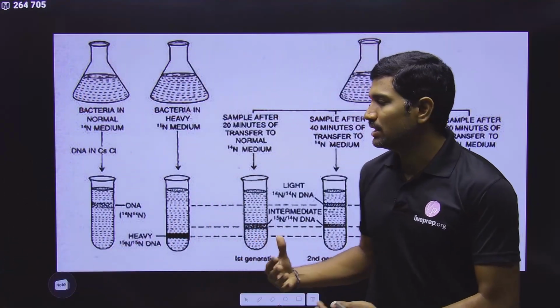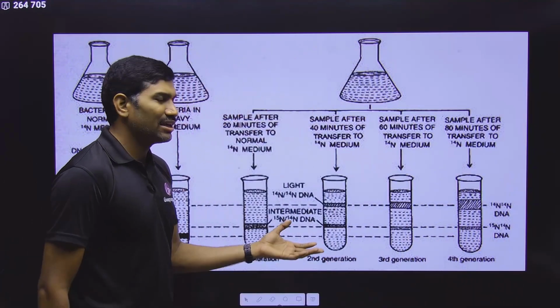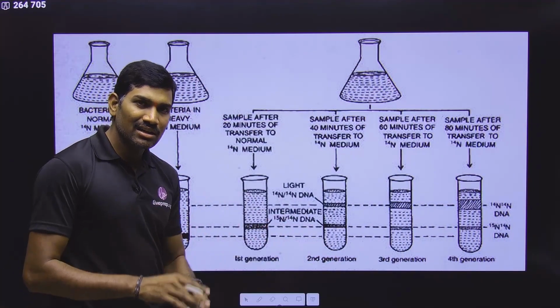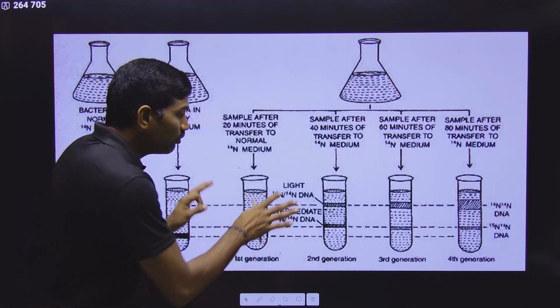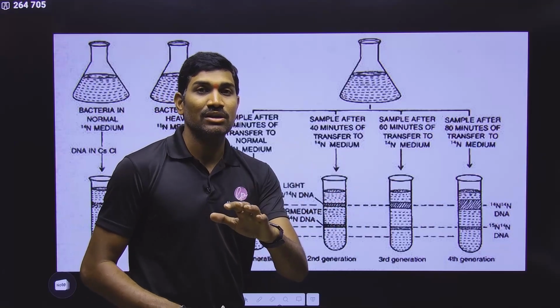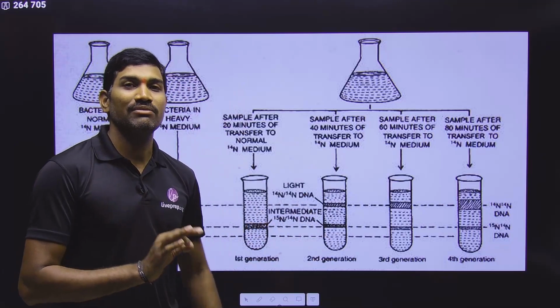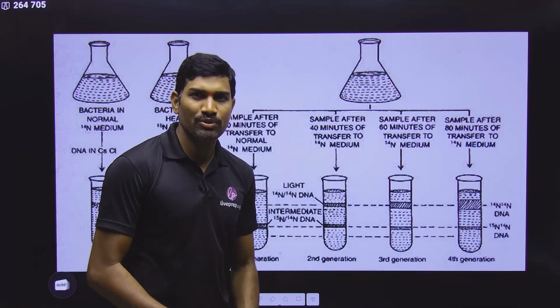So in this way they proved that DNA replication is semi-conservative, but here in the revision I cannot spend more time than this, so I hope you can understand this. But in the regular class I told you what is conservative, what is semi-conservative, what is dispersive, how this result can be compared with conservative, semi-conservative, dispersive, then how finally you will prove that this is semi-conservative. Everything was explained very clearly in the regular classes, so here we cannot spend much more time than this. I hope you can understand this.